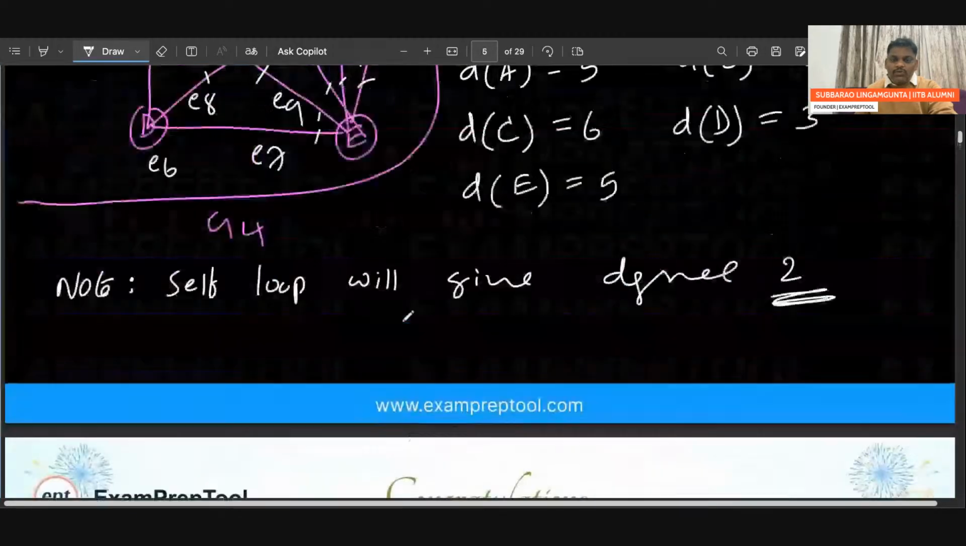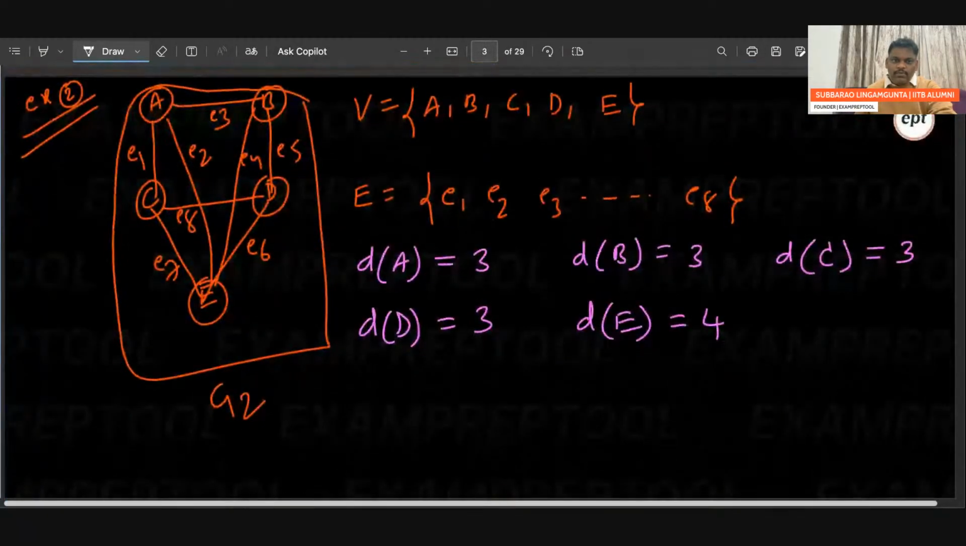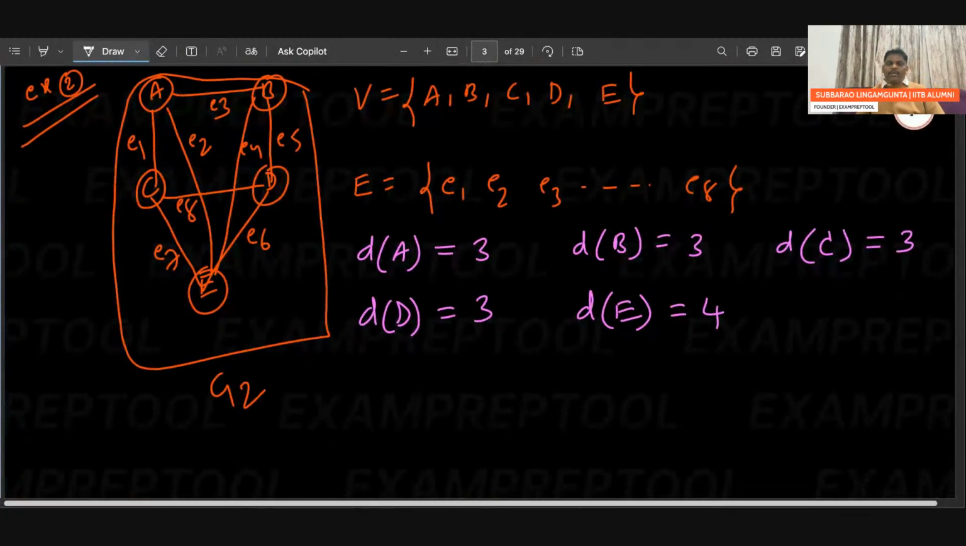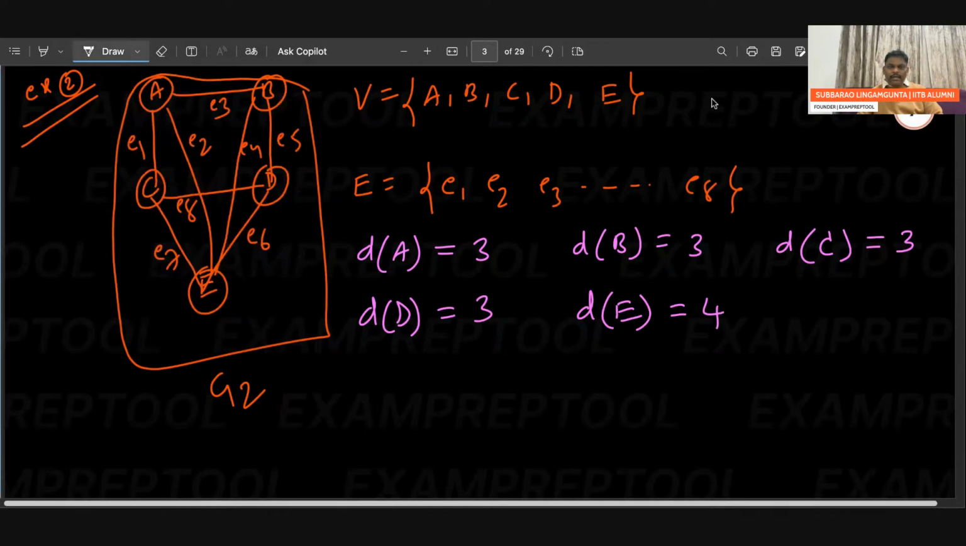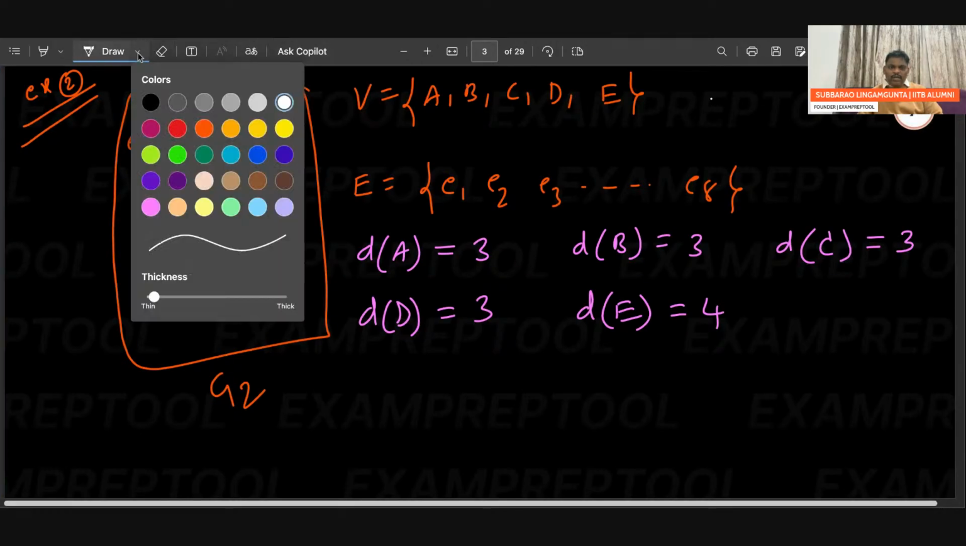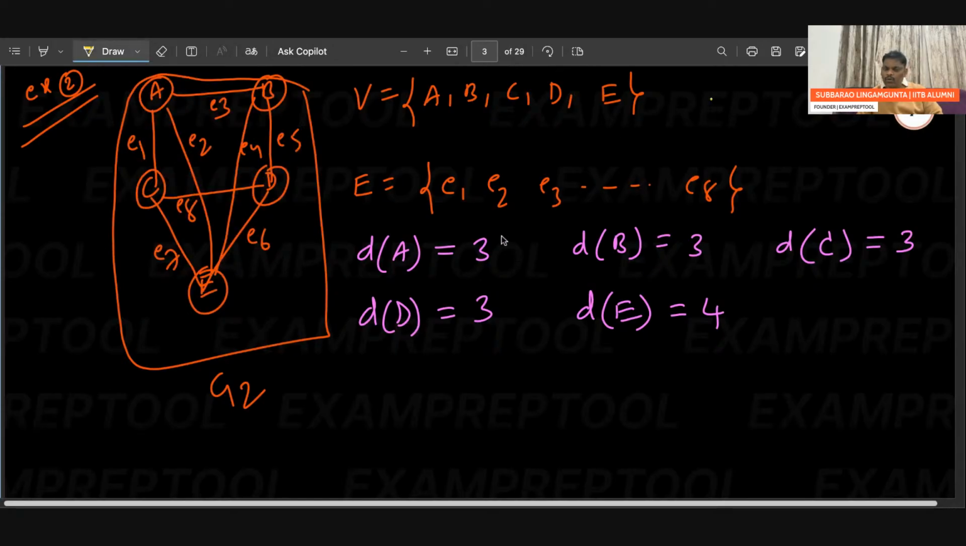Let's go to one more important thing. Everyone observe. I'm starting with example 2. I may use another color also. Maybe I will go to the yellow color. Can you see this? If you count the sum of degrees, let's count. 3 plus 3, 6. 6 plus 4, 10. 10 plus 3, 13. 13 plus 3, 16.